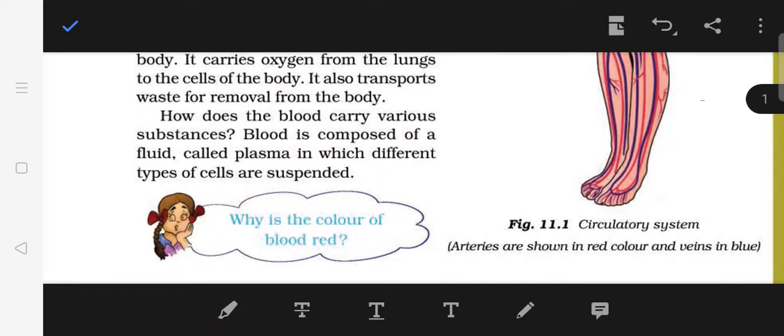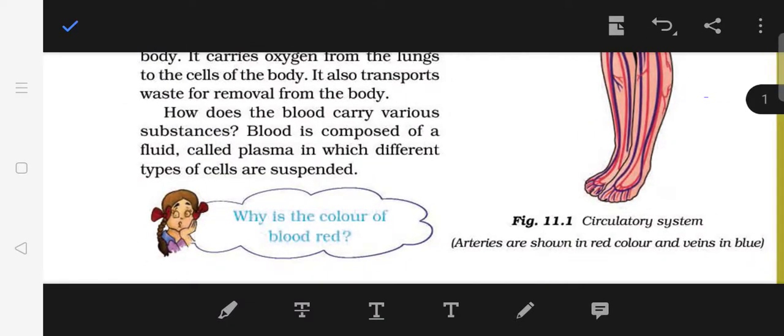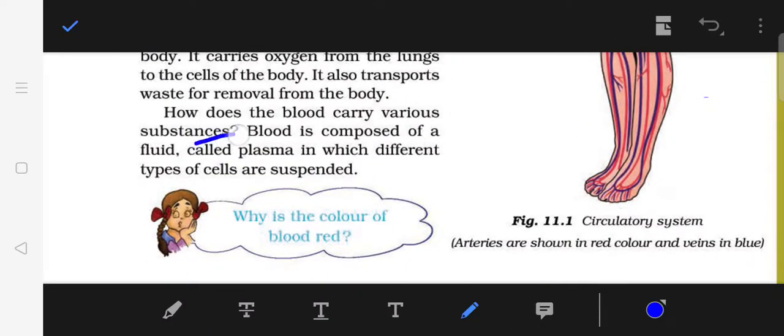Now how does blood carry all these things? This is the question. And what is the color of the blood? Why is the color of the blood red? So children, blood is composed of a fluid called plasma in which different types of cells are suspended. Now we will see about the different types of cells.